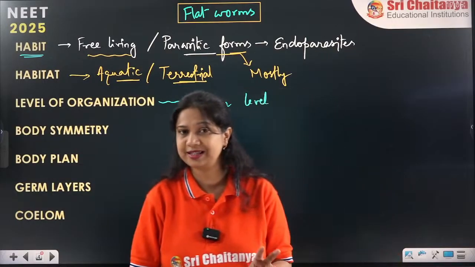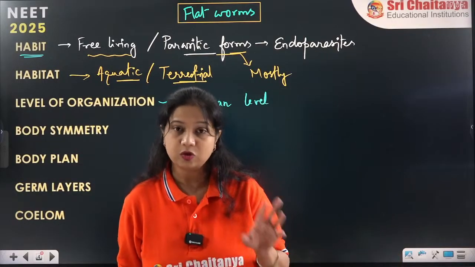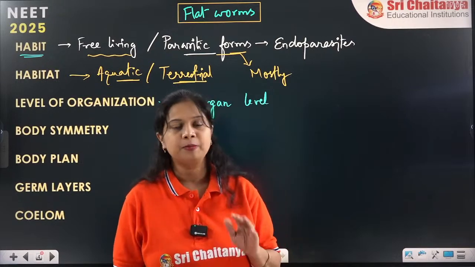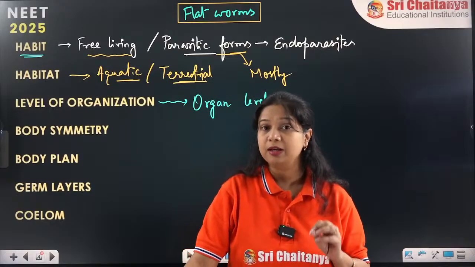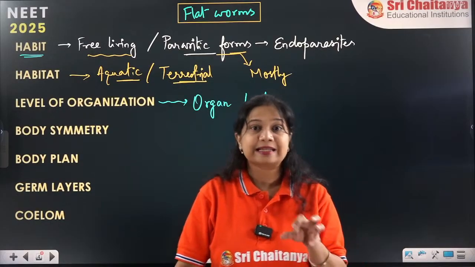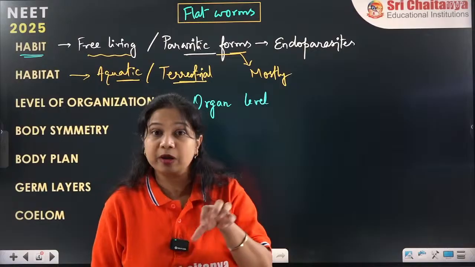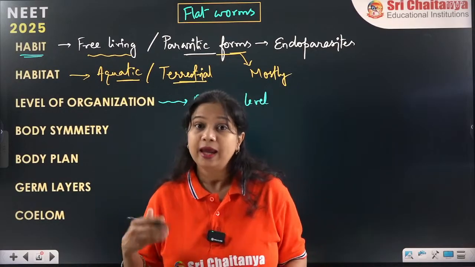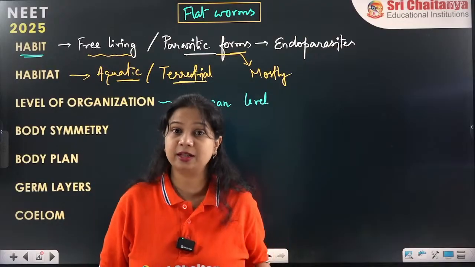So remember my words, both of them are correct. Either organ or organ system level of organization is present in this phylum. Now why is that? Because some of the examples of this phylum belong to the organ level of organization, but some of them have developed organ system also.